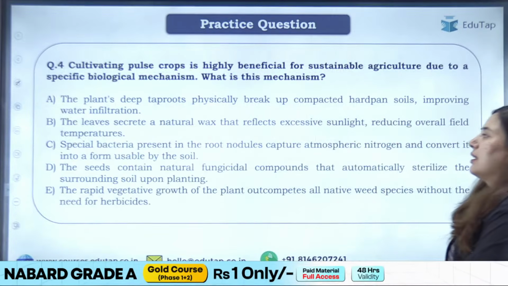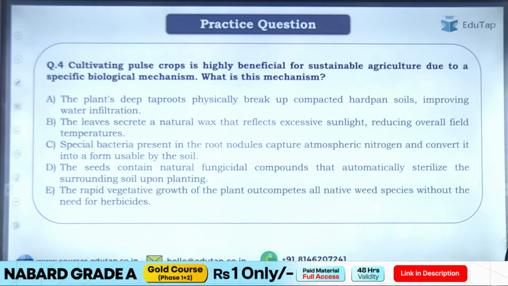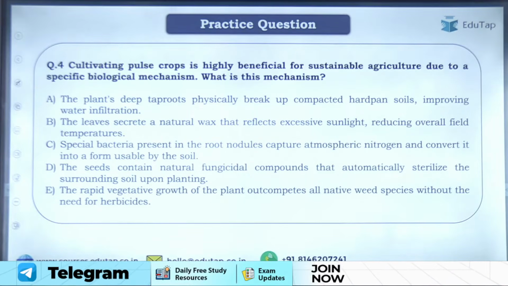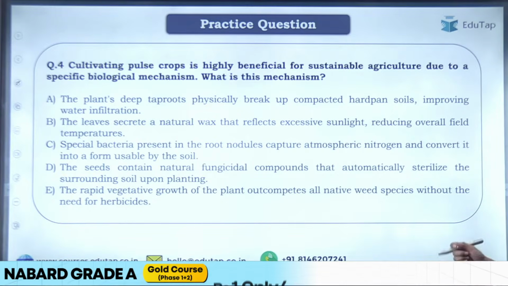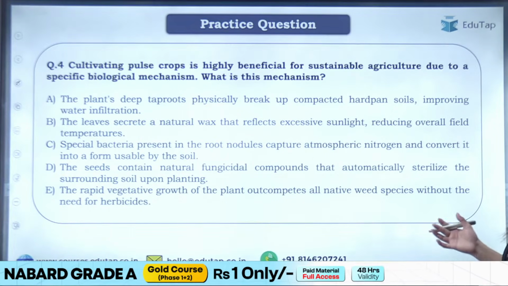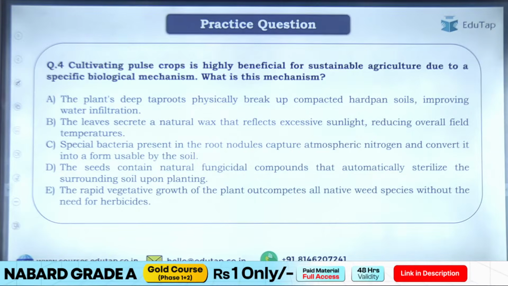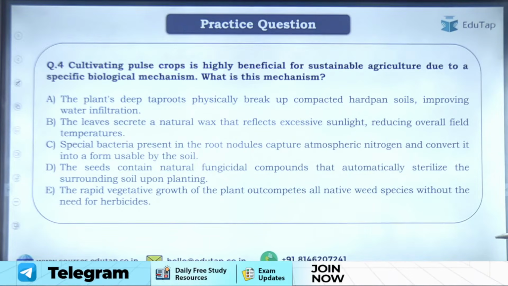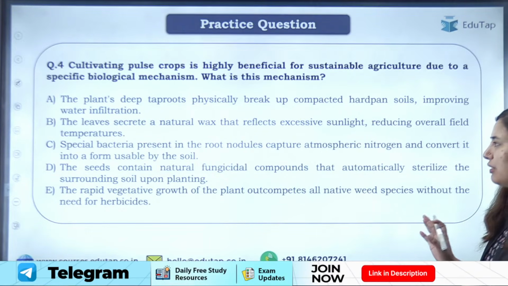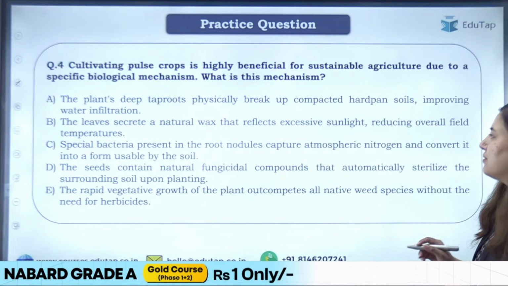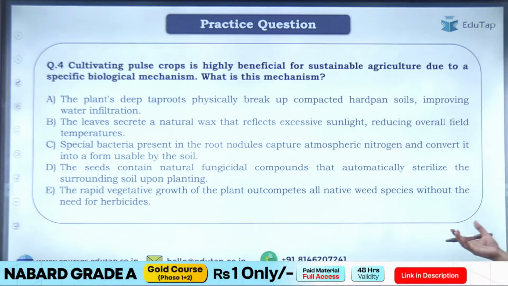Chalo. Next question for you is, cultivating pulse crops is highly beneficial for sustainable agriculture due to a specific biological mechanism. What is that mechanism? So options are, the plant's deep taproot physically breaks up compacted hardpan soil, improving water infiltration. Option B is, the leaves secrete a natural wax that reflects excessive sunlight, reducing overall field temperature.